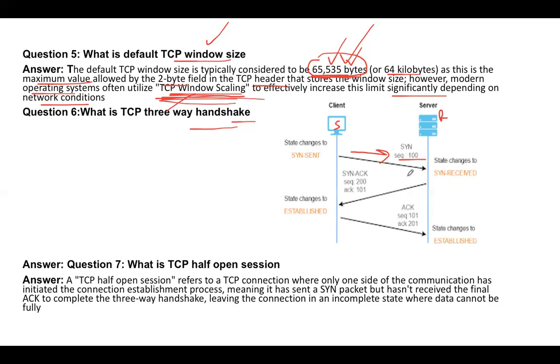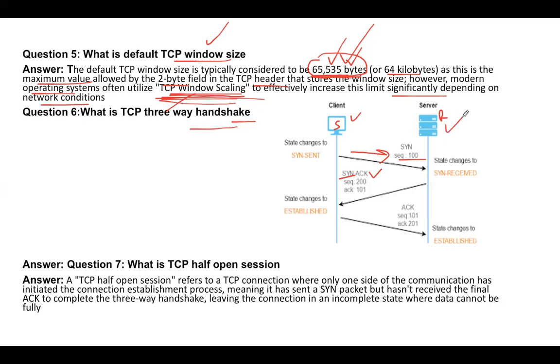Hence, let me send the SYN and acknowledge my SYN packet. Usually, what is there in the SYN packet? It is like the vendor type, what vendor I am, how much data I have, what speed I'm going to use. All those settings and information would be there in SYN.